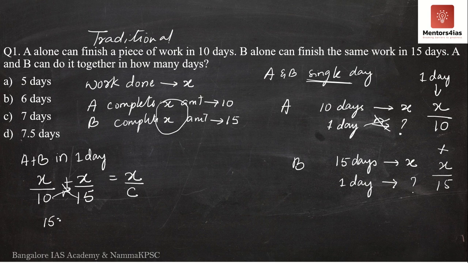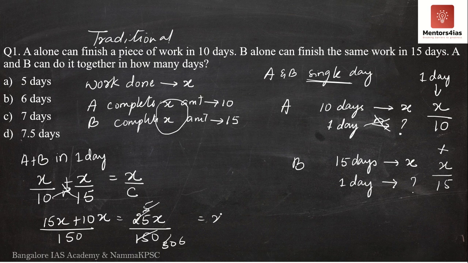So I get 15x plus 10x divided by 10 into 15, that is 150. So this is nothing but 25x by 150, since 10 plus 15 is 25. Now I have to simplify this. 5 5s are 25, 5 30s are 150. This is nothing but X by 6. So C is what? C is 6.